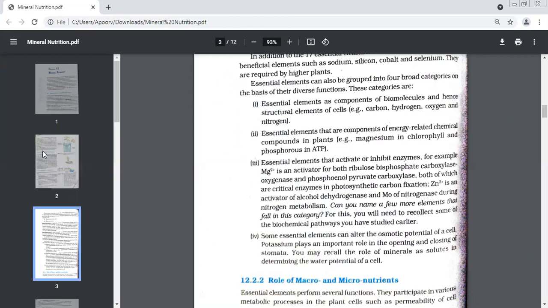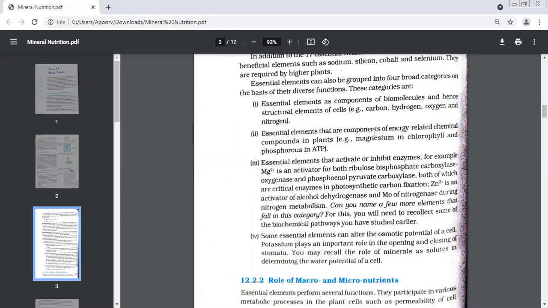All the essential elements, like biomolecules, are structural elements of the cell. Means they form the structure of the cells. So what is their main function? Structural function. So we call these elements structural elements because they form the structure of the cell. Carbon, hydrogen, oxygen, and nitrogen are the examples.